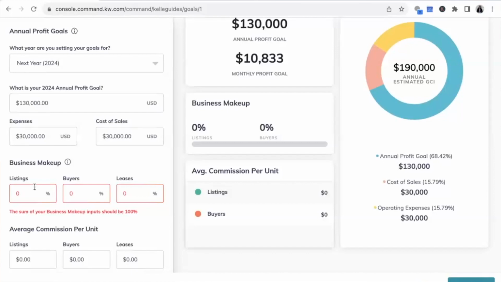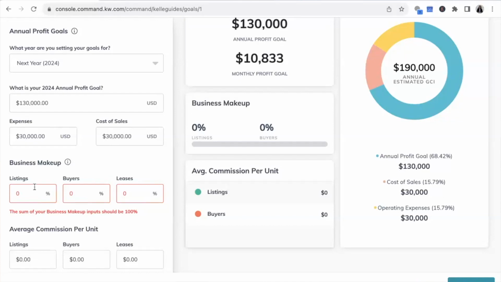Now your business makeup, we always tell you, you focus on listings, and keep in mind that as newer agents, but also in the Millionaire Real Estate Agent book, a healthy business makeup is 50-50, 50% listings, 50% buyers. So yes, we tell you focus on listings, get listings, listings are what you want, and don't discard the buyers, because a healthy business makeup has both. Especially as we have a shifting market, you don't want to be too heavy in one and not the other, because you're going to miss out on business opportunities as the market shifts.